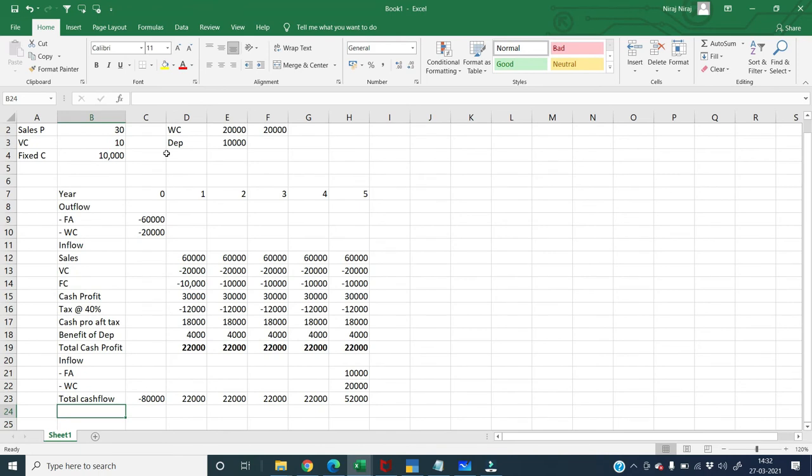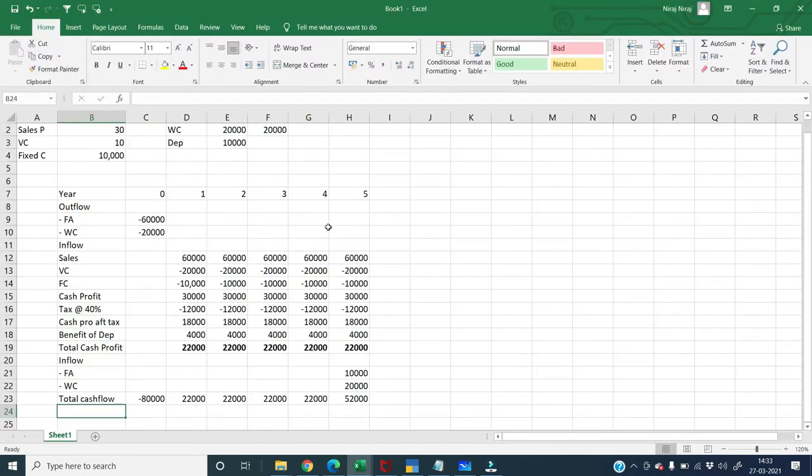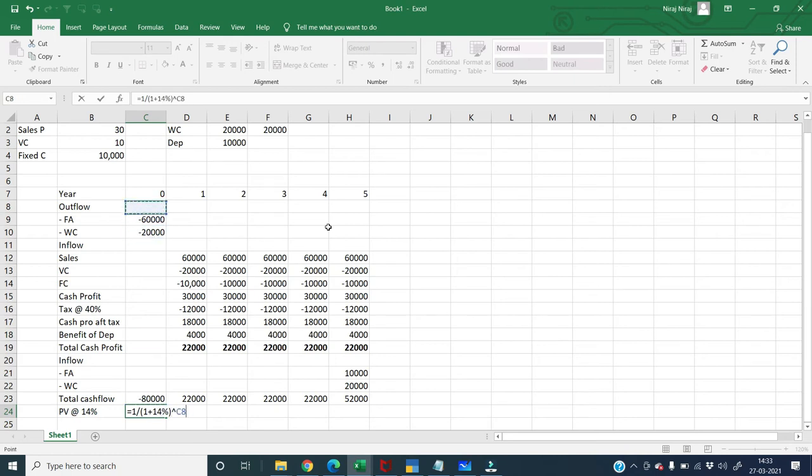Now, what was my formula? The formula we learned here was present value of inflow minus present value of outflow. So let's calculate the present value. For that, we have been given a PV factor of 14%. So PV factor at the rate of 14% I will put here. It will be 1 divided by 1 plus 14% raised to the power of the period.